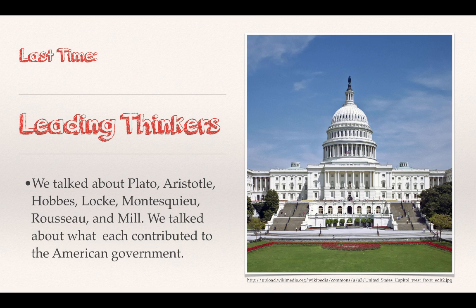So last time we talked about Plato and Aristotle, Hobbes, Locke, Montesquieu, Rousseau, and Mill. We talked about these guys and what they contributed to the American government. Plato thought that the smartest person should be king. Aristotle thought that people wanted to be governed. Hobbes thought government sprang up because life was brutish and short. Locke, the social contract. Montesquieu, we went through all of these things, and I just want to make sure that you guys can recall those.